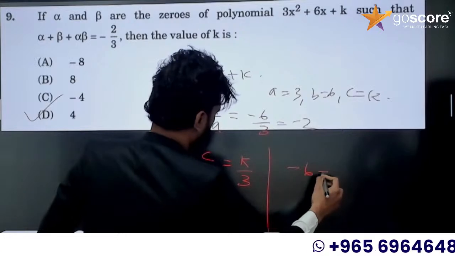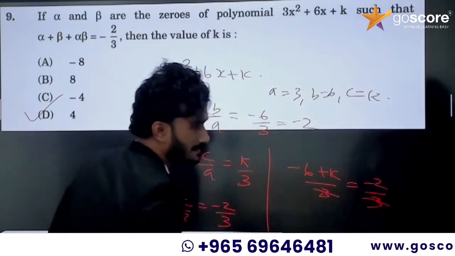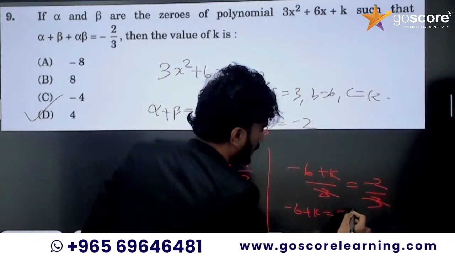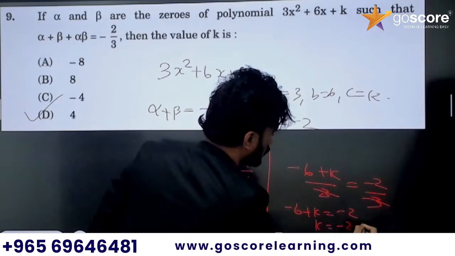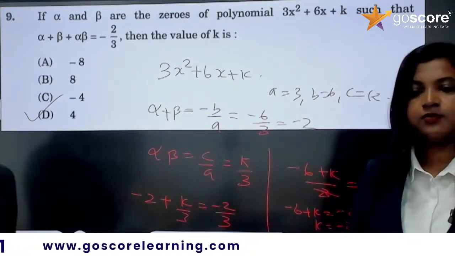Minus 6 plus k divided by 3 is equal to minus 2 by 3. The 3s cancel on both sides. Minus 6 plus k is equal to minus 2. K is equal to minus 2 plus 6, that is equal to 4. Option D, 4. Option D.